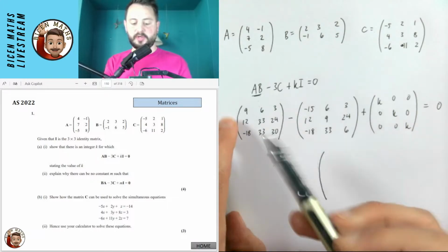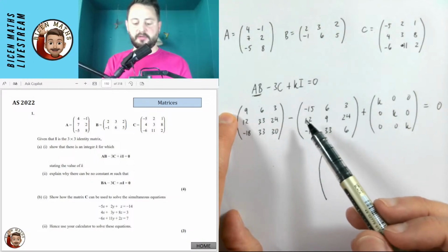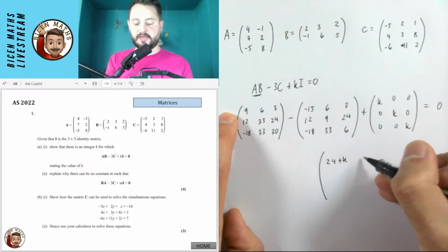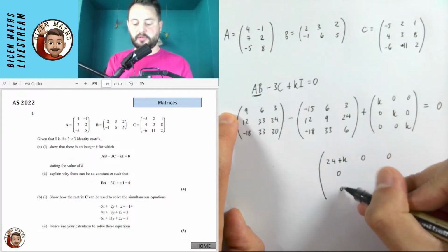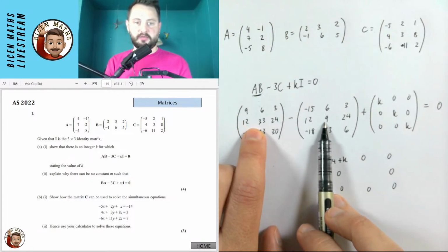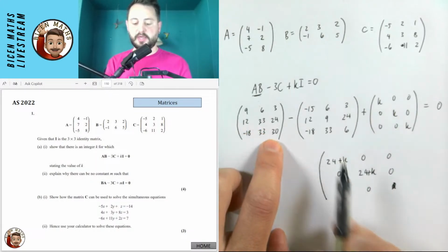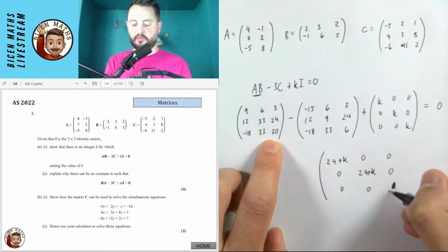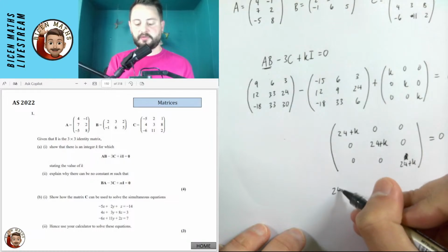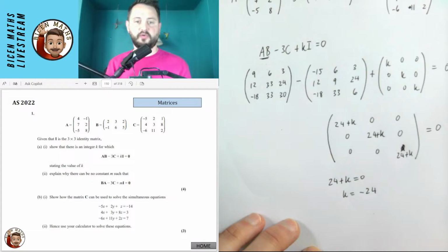But the other parts are going to be a bit more interesting. So I have the 9 minus 15 plus k. So 9 minus 15, that's 9 plus 15, that's 24. So that's a 24 plus k. And we can have a 0, a 0, a 0, a 0, a 0, a 0, and a 0. Presumably, 33 minus 9, that's also going to give me a 24 plus k. Whoops, not down there. Definitely a Sunday morning. And a 30 minus 6 plus a k is also a 24 plus k equals 0, which just means that we need to have a 24 plus k being equal to 0. So k is equal to minus 24.